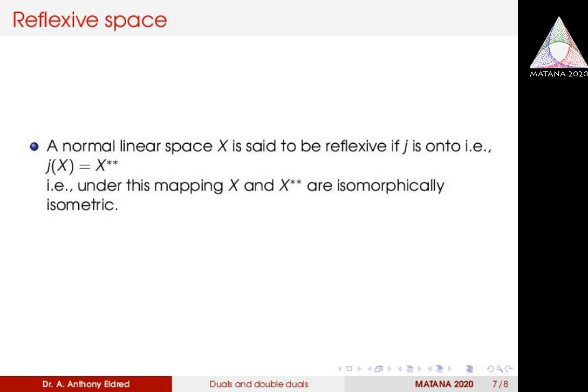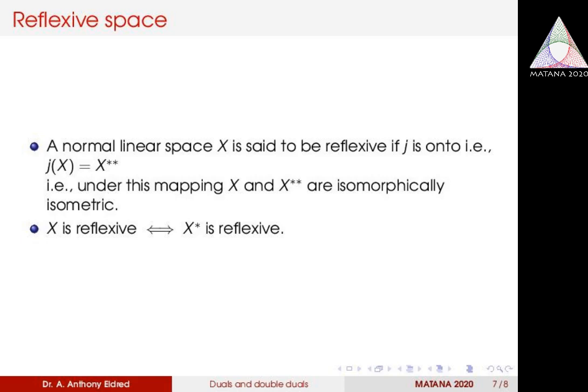So X is reflexive simply if X can be identified with X double star under this canonical embedding mapping J. Or simply we can say X is isomorphic to X double star. So if X is reflexive, then X is isomorphic to X double star. If X can be identified with X double star, then X star can be identified with X triple star. Therefore X is reflexive if and only if X star is reflexive. These are some of the important properties concerning reflexive Banach spaces.